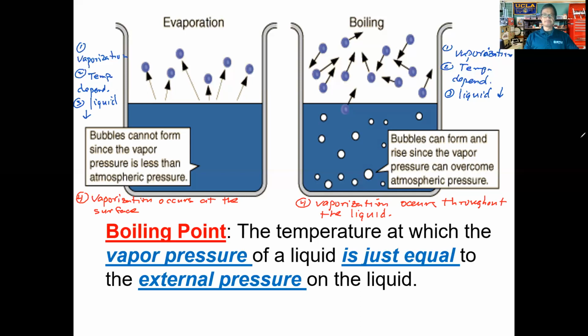So let me explain here, okay? So what happens here then, and we talked about this, as you increase the temperature, and so let's go ahead and explain this last difference, this last comparison of boiling versus evaporation on a microscopic level. Okay? So we said that as you increase the temperature on a liquid, the particles start to move faster. So we can write this down. The particles start to move faster.